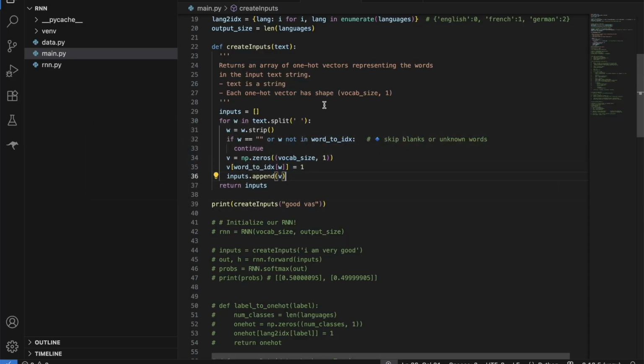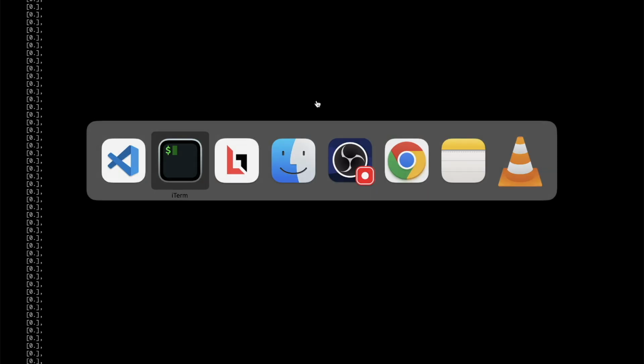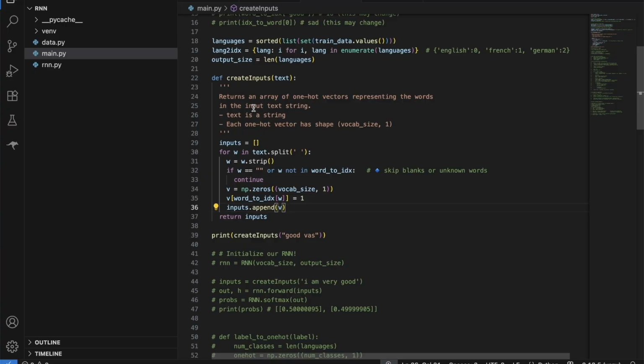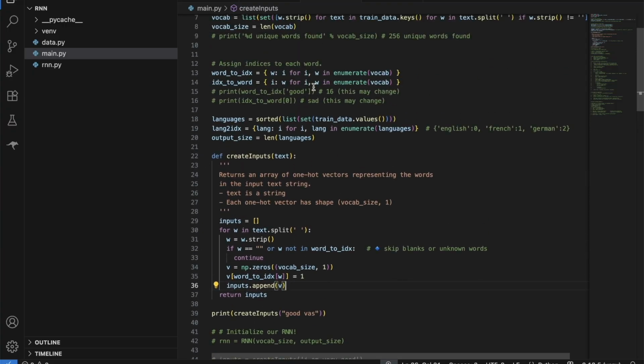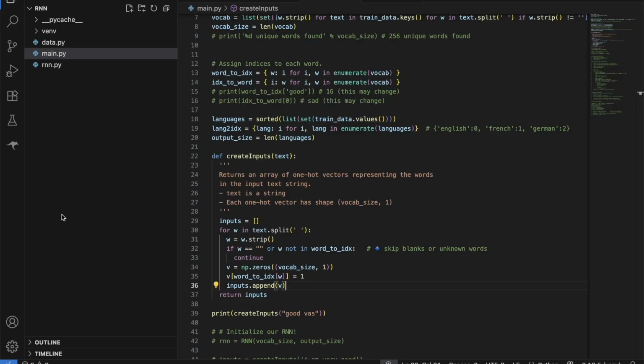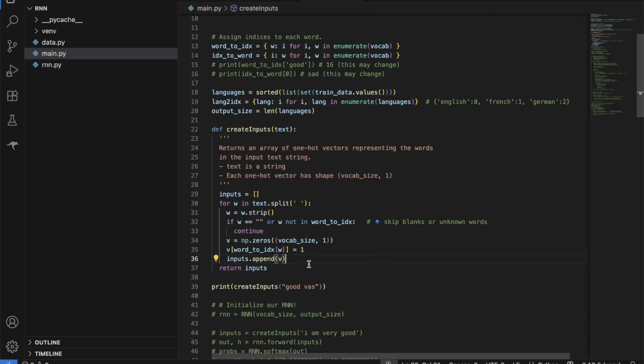We know that good belongs to index 213, so you can see all of them are 0, but at this place we have 1. This is the index where the word is present in the dictionary we created. At that place we put 1 and all the other places we put 0, and it's a vector of 258.